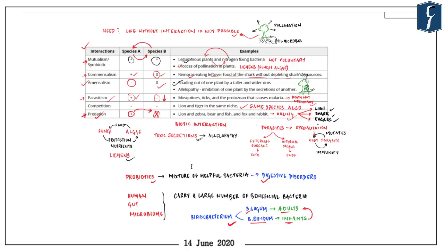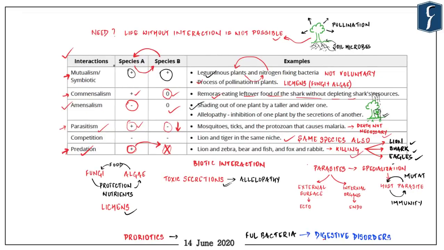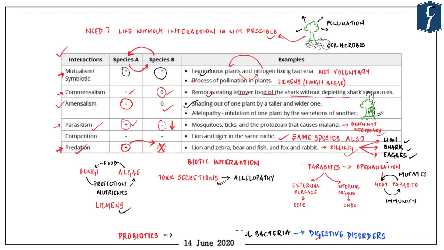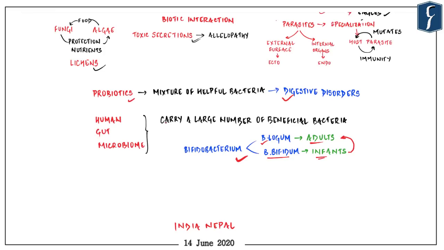It's time now for revision from the perspective of the prelims examination. This snapshot of Compass magazine has been given in the PDF. Keep it with yourself because it summarizes very beautifully all the important biotic interactions, namely mutualism and symbiotic relationship, commensalism, amensalism, parasitism, competition, and predation. Keep in mind these numeral signs because they make them very easy to memorize.